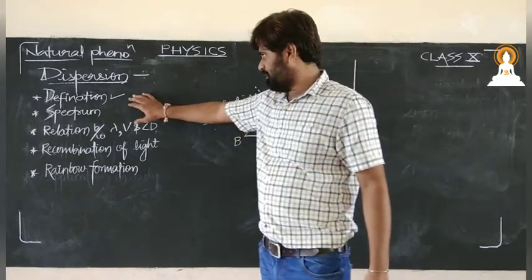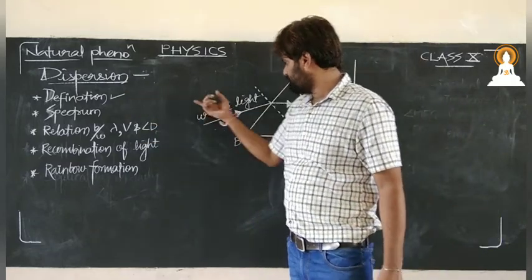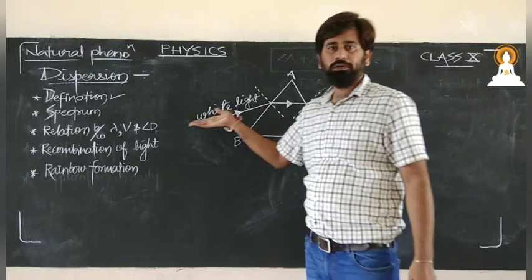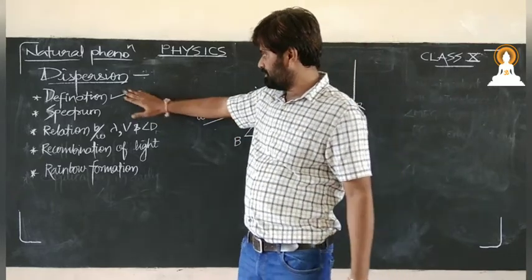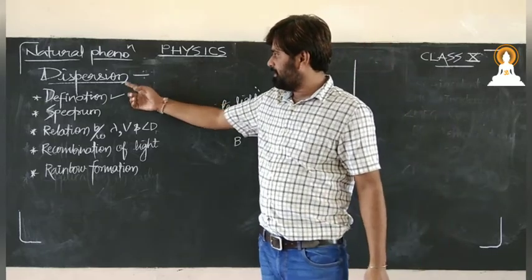So the definition: dispersion is the splitting of white light into its constituent colors. This is what we call dispersion.